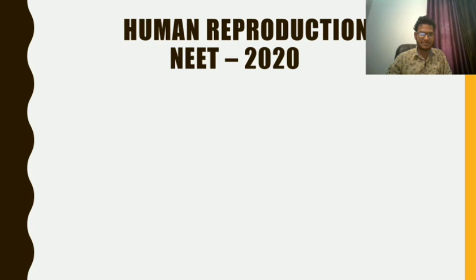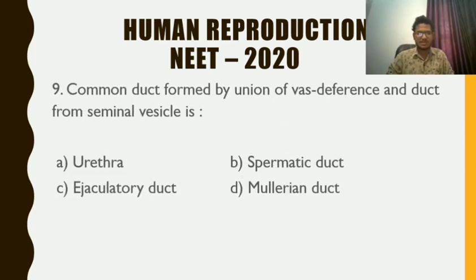Question number 9 for you. So here, a common duct formed by union of vas deferens and duct from seminal vesicle. Vas deferens is the duct that carries the sperm from the epididymis to the abdominal cavity through the spermatic cord, and after the union with the duct of seminal vesicle, it forms which of the following? Urethra, spermatic duct, ejaculatory duct, Mullerian duct. So the answer is very clear. It is C, ejaculatory duct.